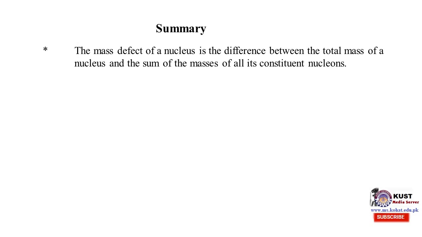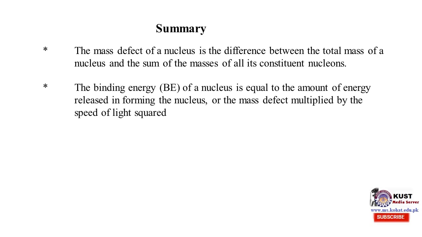Now the summary. Now we will summarize the whole lecture. The mass defect of a nucleus is the difference between the sum of the masses of all its constituent nucleons and the mass of the nucleus. The binding energy of a nucleus is equal to the amount of energy released in forming the nucleus, or the mass defect multiplied by the speed of light squared.